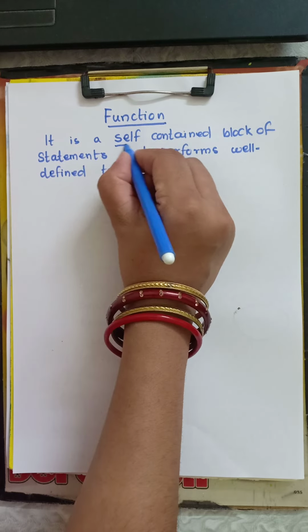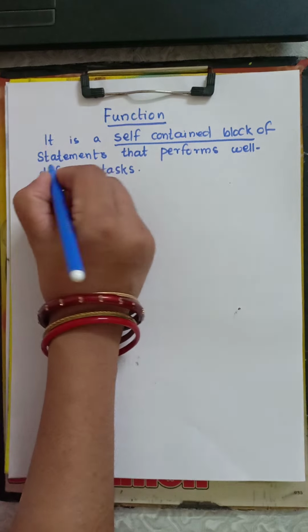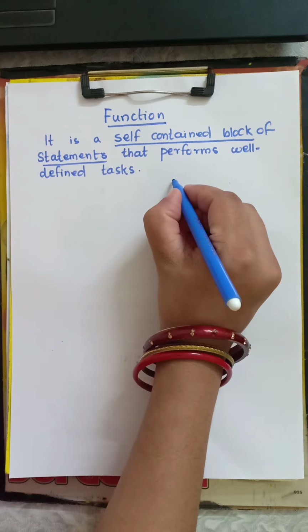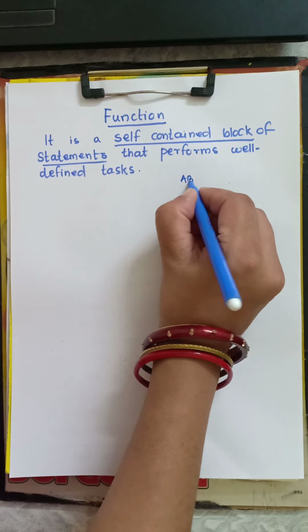Okay, so it is a self-contained block of statements, means inside the function, if we create here a function abc,